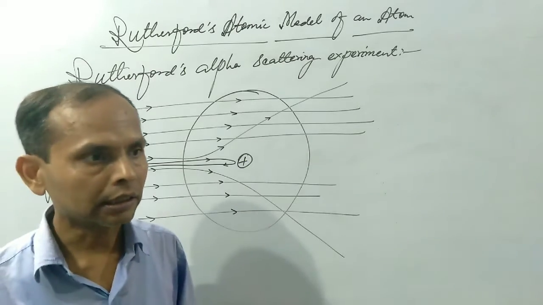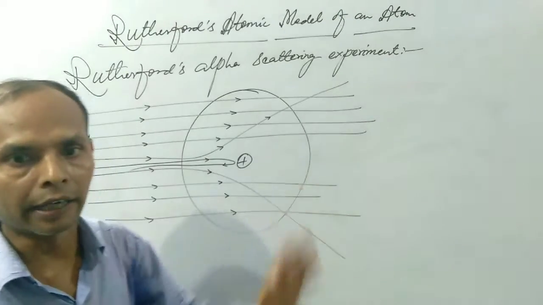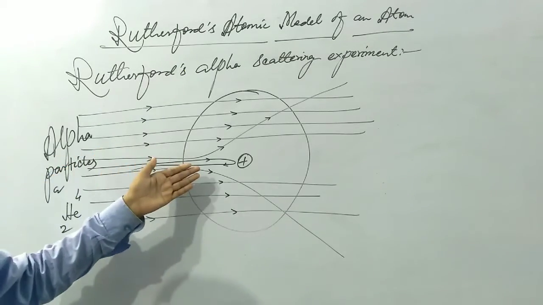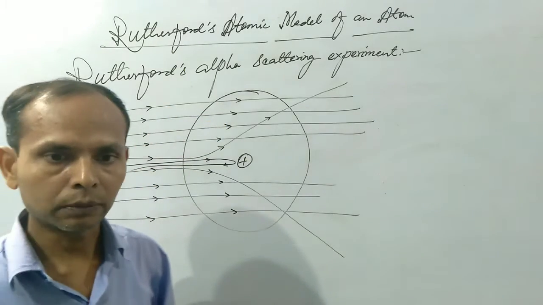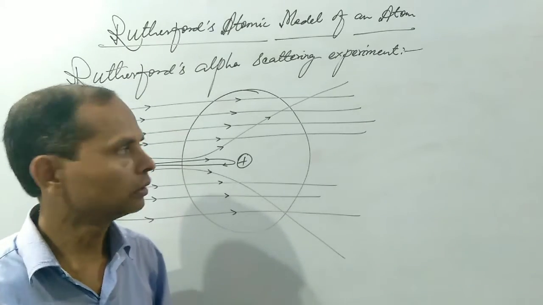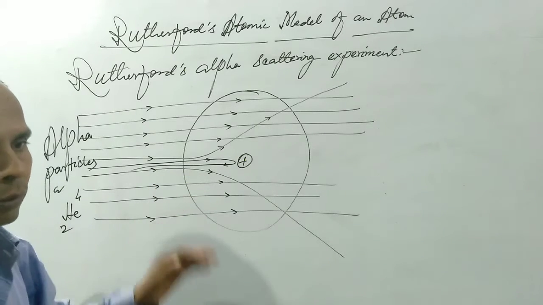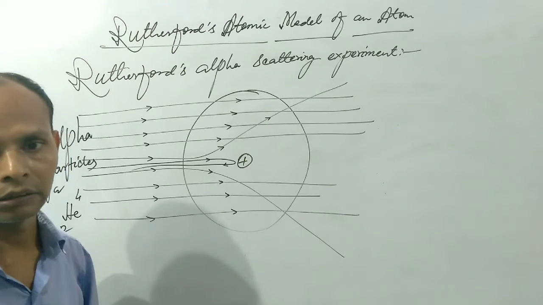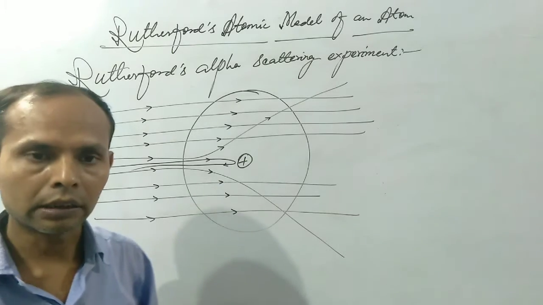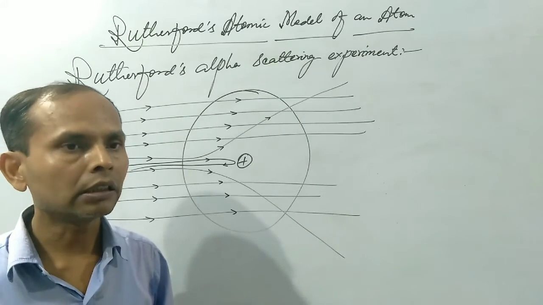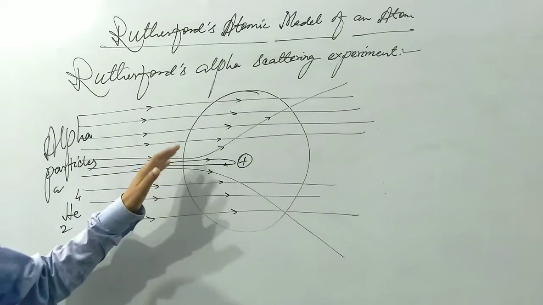Then he found that most of the alpha particles pass straight through the foil and very few alpha particles were deflected and reflected back. This observation was found by Rutherford in 1911. He took the thinnest foil of gold because gold is such a metal that can be hammered and a very thin foil of it can be obtained. So only the gold foil is taken and the alpha particles were bombarded over it.